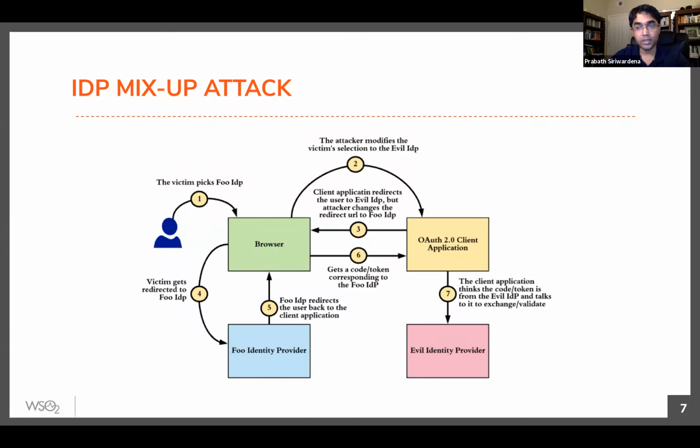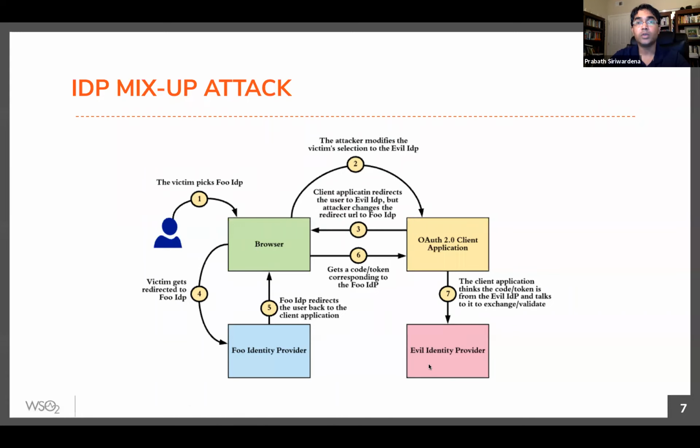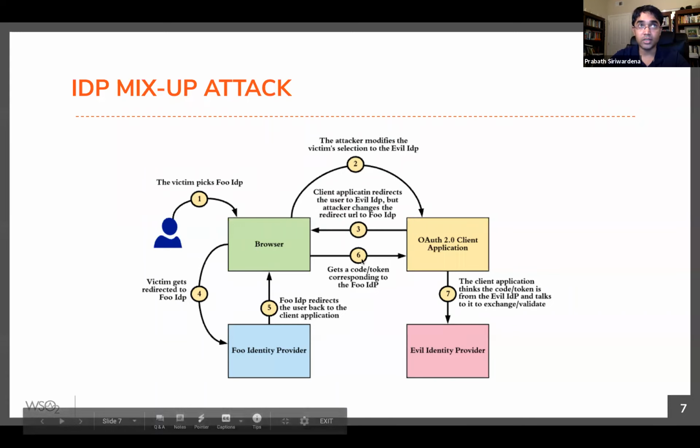Now, once you have the authorization code, and if you know the client ID and client secret, evil IDP can exchange this code for an access token and access a resource on behalf of the victim, right? Even if you use the authorization code grant type, use of both client ID and client secret is not a must. Many single page applications just use client ID. Like most of the public clients, they use client ID and it's public too. So evil IDP can get to know the client ID of the application. Now it has a code, so it can exchange that code for an access token. So this is how the IDP mix-up attack happens.